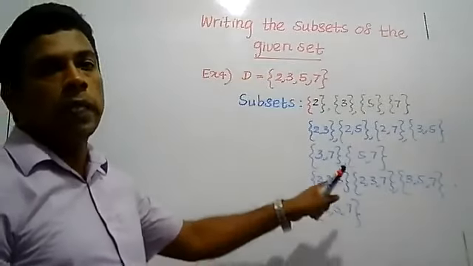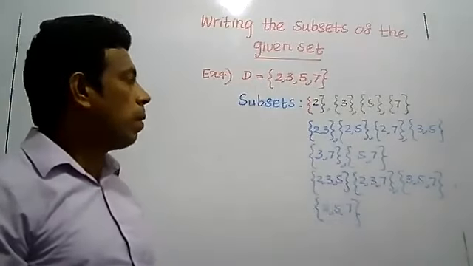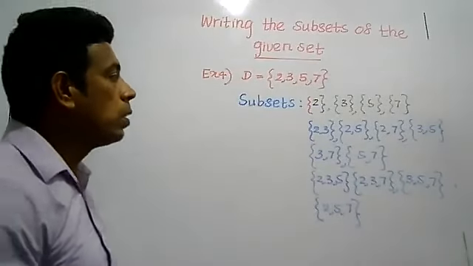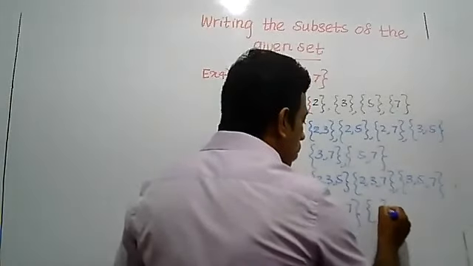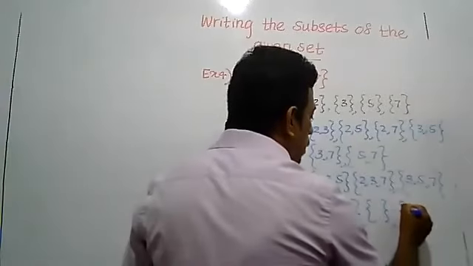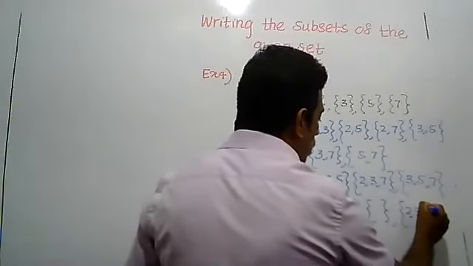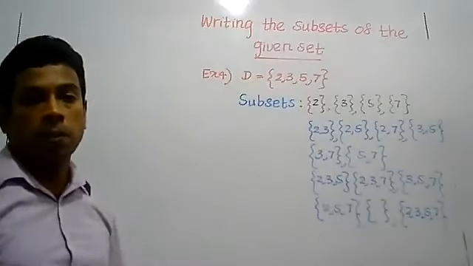Now the number of subsets equals 14. Then the null set is a subset, and the given set is also a subset.